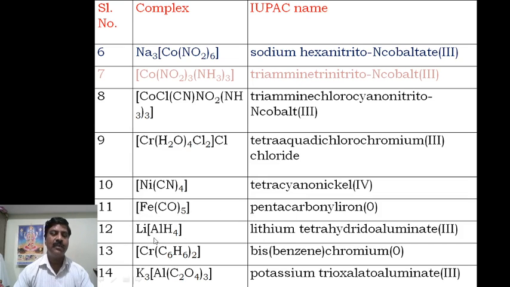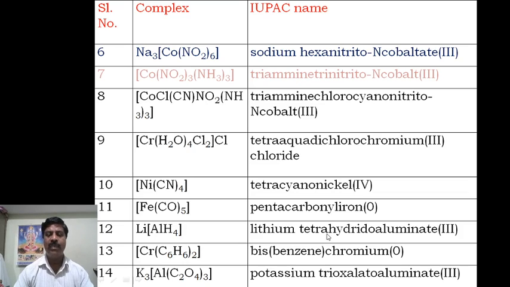Then here lithium aluminum hydride. This is a complex, therefore lithium, then tetrahydrido, aluminate, because this is the anionic complex. Lithium is +1 charge, and hydride is -1 into 4, that is -4, and +1 means -3, and that side +3.